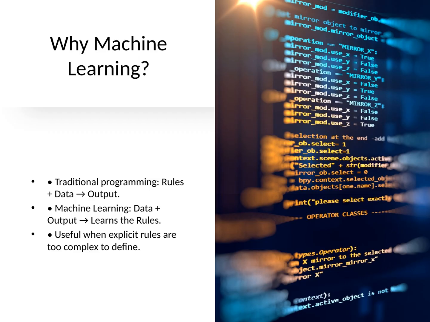Think of traditional programming as giving explicit rules and feeding data to produce an output. Machine learning flips that. We provide examples of data and the desired outputs, and the system learns the rules that map inputs to outputs. This is useful when rules are too complex to write by hand or when patterns are hidden in large amounts of data.